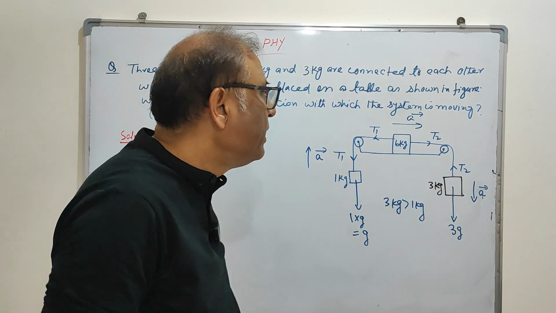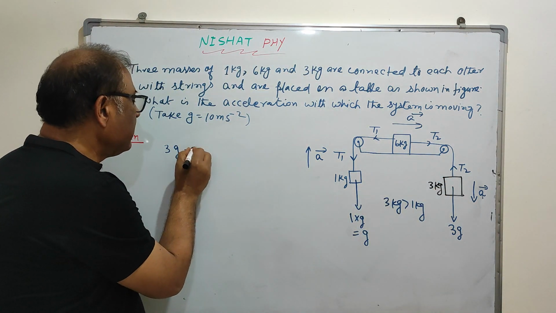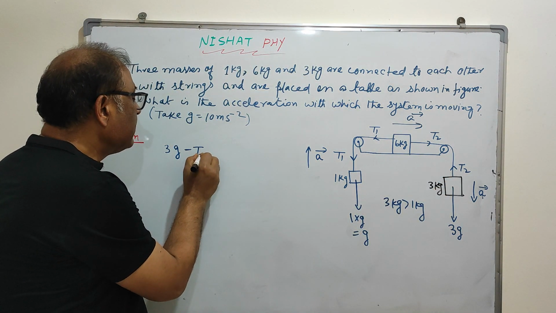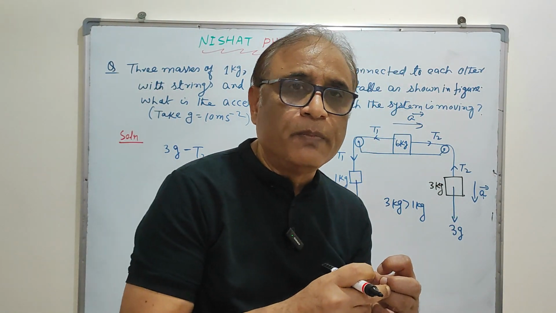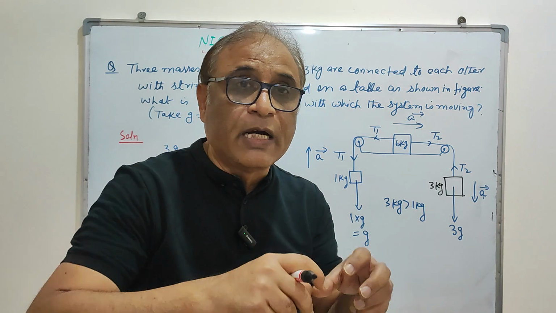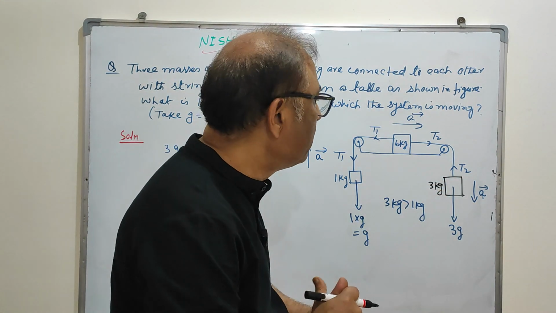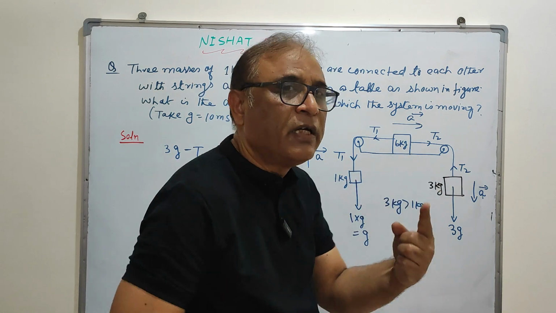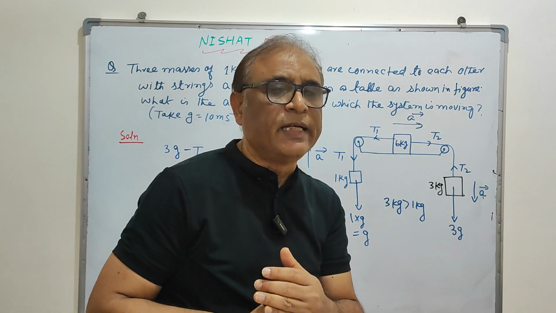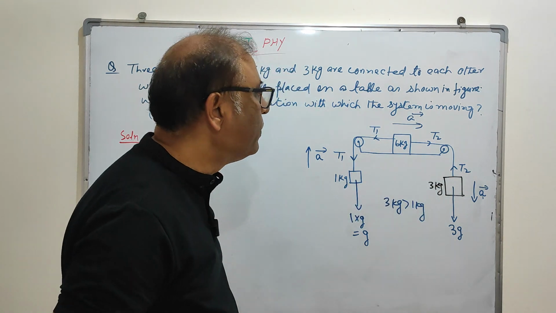It is opposed by T2. T2 is the tension produced in the rope. And if the rope is uniform, not thick or thin, then between two connected bodies there is the same tension. So your tension is T2.